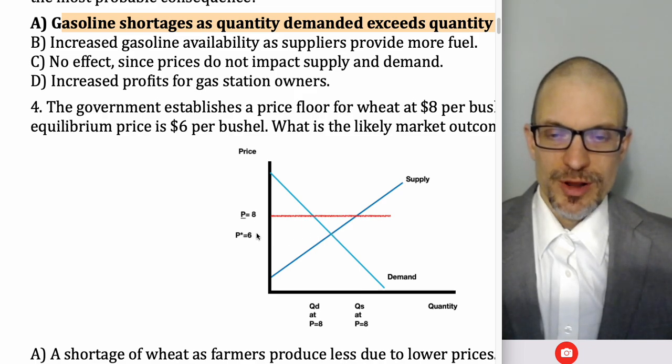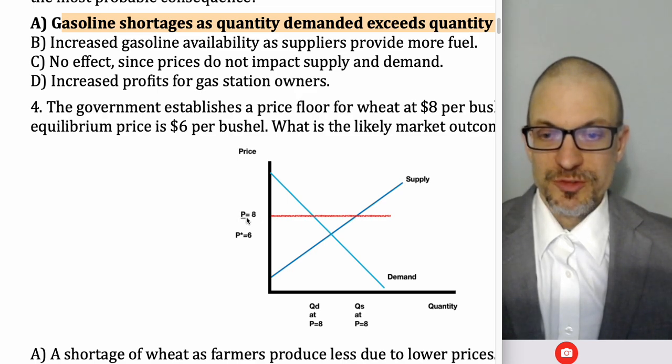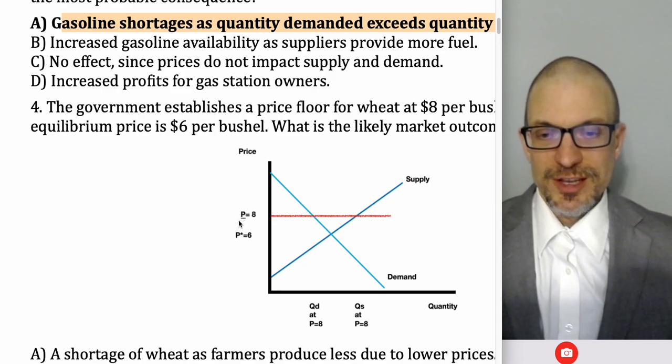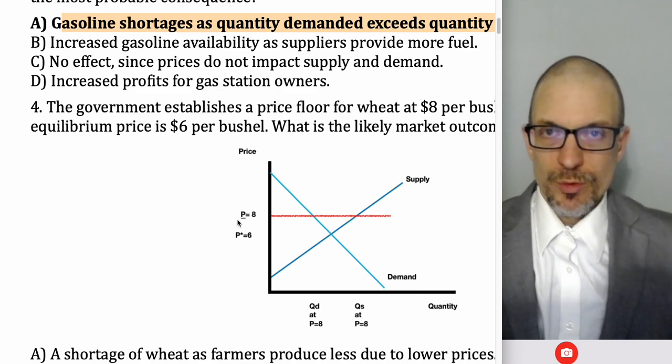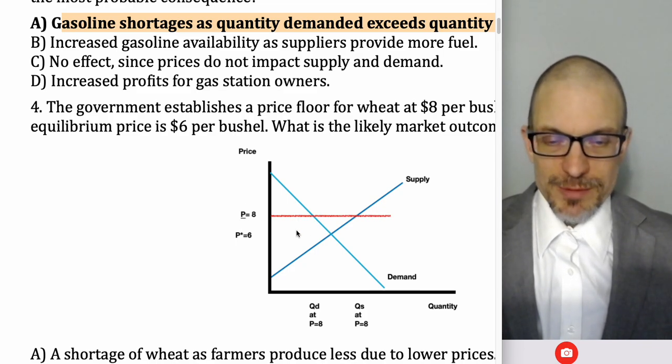I just put in P star right there. Whenever I put in a price floor, binding or otherwise, I like putting this P lower bar or underlined, which tells me, firstly, we're calling our attention to the price of $8, but secondly, this bar is indicating the price isn't allowed to go any lower. It's stopping it from going lower. So if this is above equilibrium, it's certainly binding.